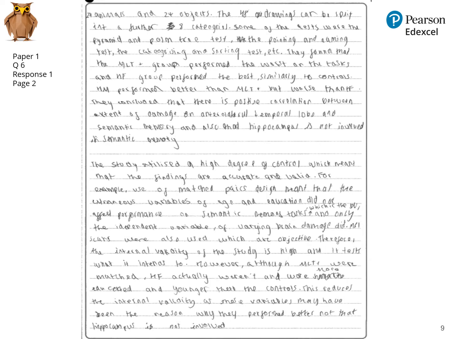Pause again if you'd like to have a read of page 2. And I will now give a bit of commentary on this answer. AO1 is basically finished just at the halfway point of this page, and then the second paragraph is where the evaluation, the AO3, begins. I'd like to pick out a few useful linking phrases which this student has used, which illustrate what the mark schemes are looking for when they talk about logical chains of reasoning. "Which means that" and "for example" show that the student understands the logical connection between these ideas, which is really good.